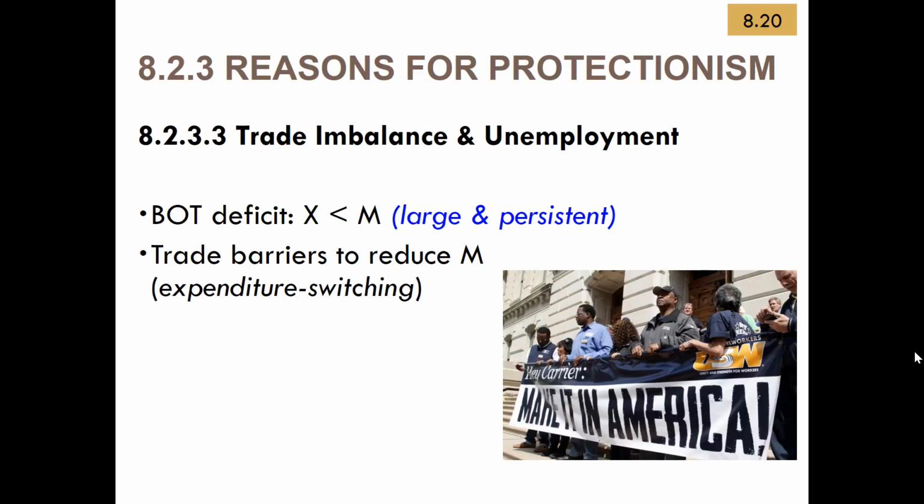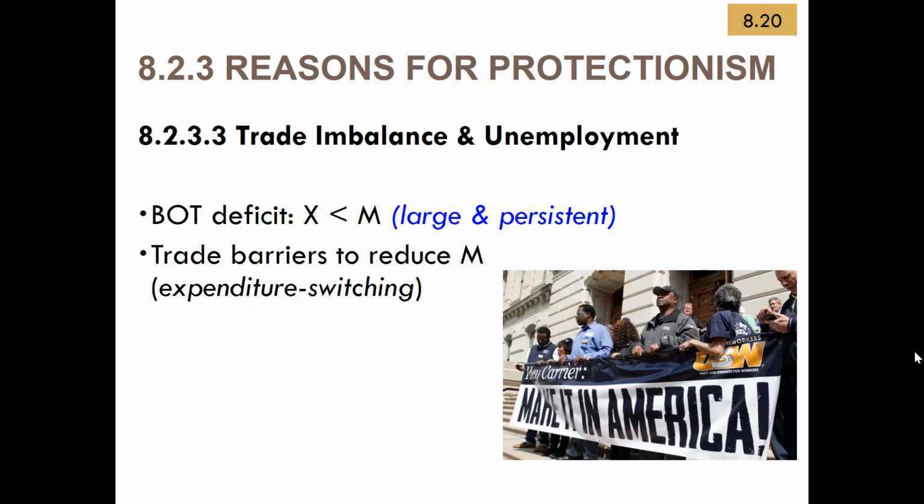Okay, so we have talked about dumping. So the next justification for protectionism is based on correcting balance of trade and unemployment. So the whole idea is that if a country runs a large and persistent balance of trade deficit, protectionism is what we call an expenditure switching policy. It aims to induce the domestic consumers to avoid buying imported goods and then switch some of their consumption into buying domestic goods.